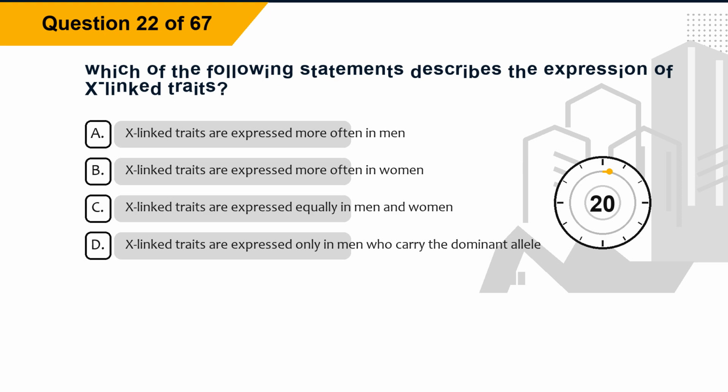Question 22. Which of the following statements describes the expression of X-linked traits? Option A, X-linked traits are expressed more often in men. Option B, X-linked traits are expressed more often in women. Option C, X-linked traits are expressed equally in men and women. Option D, X-linked traits are expressed only in men who carry the dominant allele.